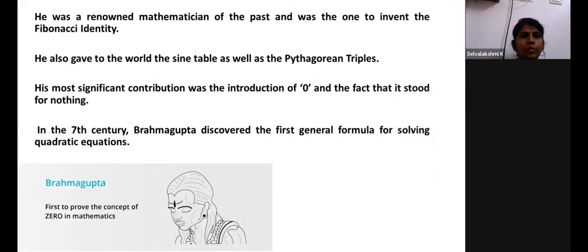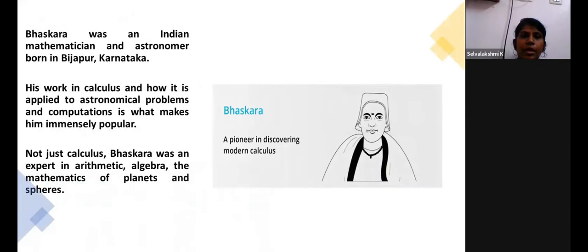Then Brahmagupta, he was the one to invent the Fibonacci series, that is the identity. And he also gave the Pythagorean triplets to the world. And he's the one who proved the concept of zero in mathematics. And he also discovered the first general formula for solving quadratic equations.